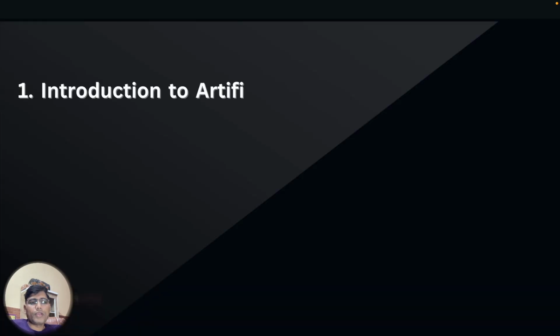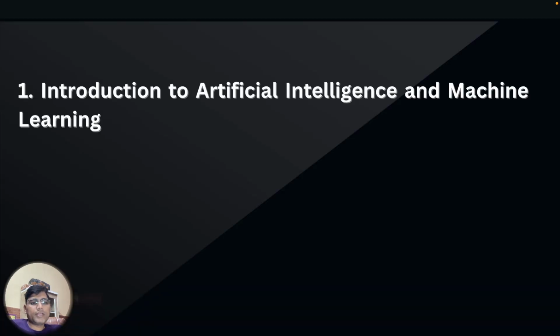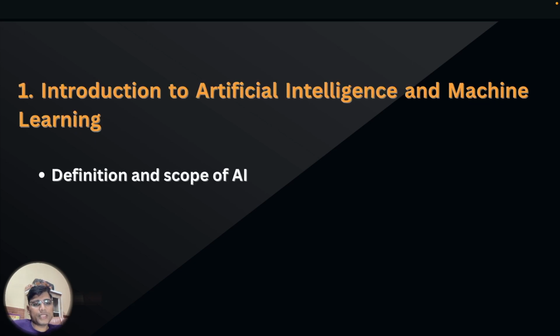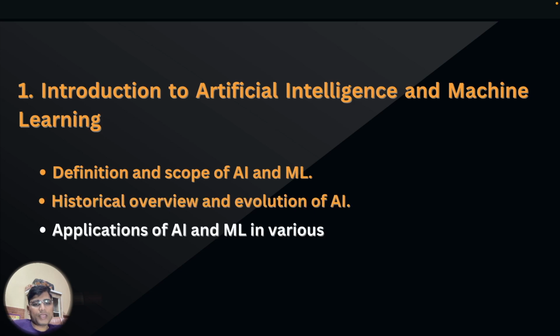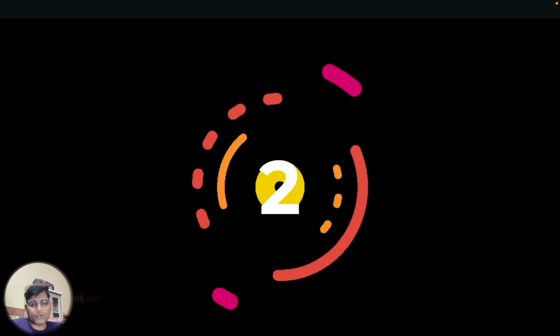Topic 1. In topic 1, we will cover the introduction part of artificial intelligence and machine learning, which further consists of 3 subtopics: definition and scope of AI and ML, historical overview and evolution of AI, and applications of AI and ML in various fields. Let us move forward. Topic 2.